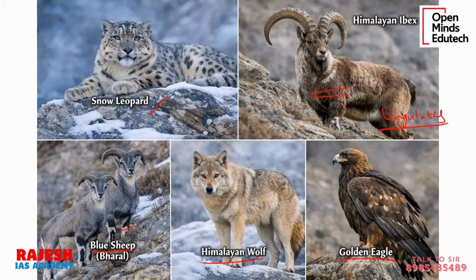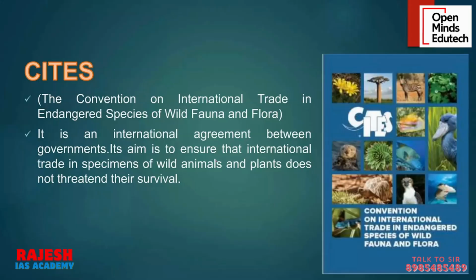If you remember, in the previous class we saw a convention called CITES, the Convention on International Trade in Endangered Species of Wild Fauna and Flora. It deals with international trade. Many animals are traded, so which animal can be traded and which cannot? You can catch a fish in Indian waters and sell it to the US, and that is okay. Some animals are allowed to be traded, some are not. You cannot catch a lion in India and sell it to an American. You can catch a fish and sell it. This organization is an international agreement between governments. It deals with trade in various kinds of plants and animals across the world.